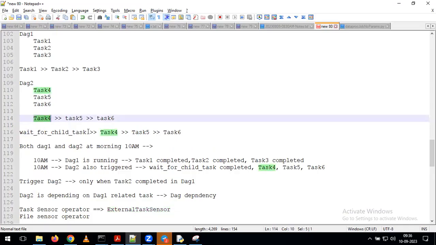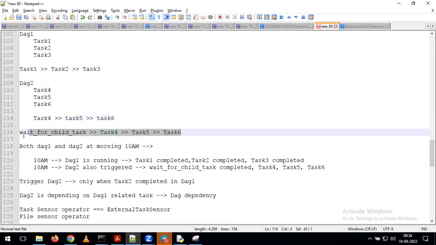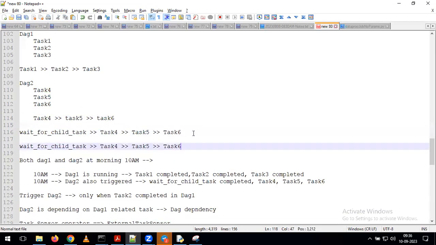Now, for example, I will change it like this. You try to give the answer. I am giving task for first here. I think someone is asking a question like this. Now tell me, if I define the dependency like this, what will happen?